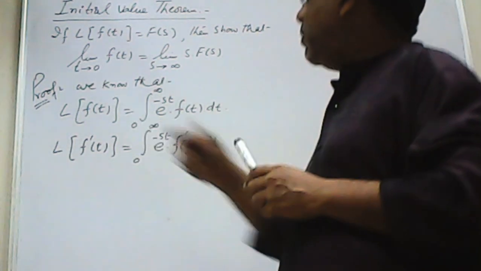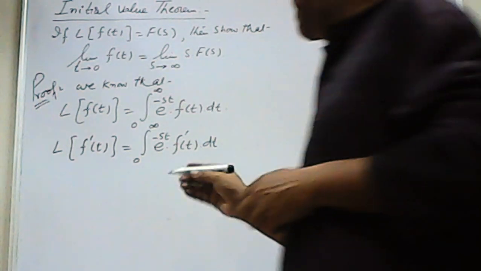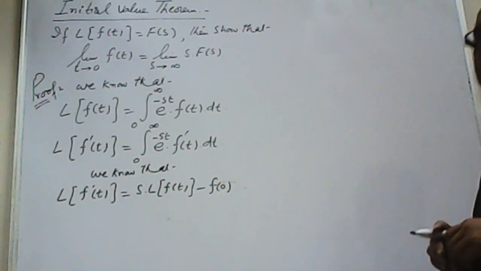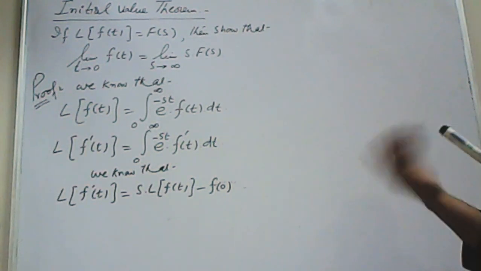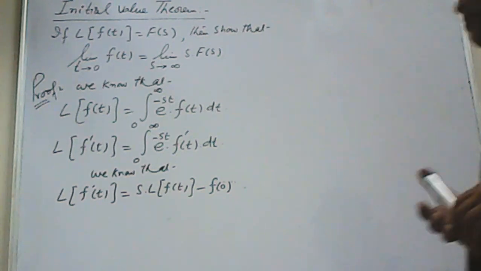So we have a formula that Laplace of f dash t is equal to s Laplace of f(t) minus f(0). This is a formula which we will derive after this.